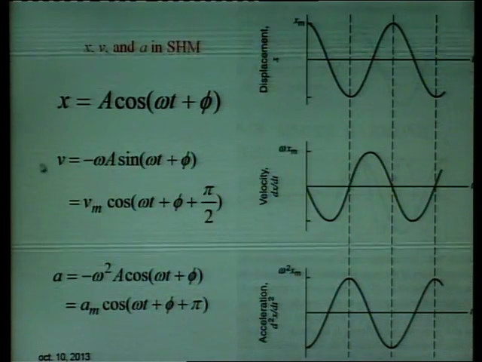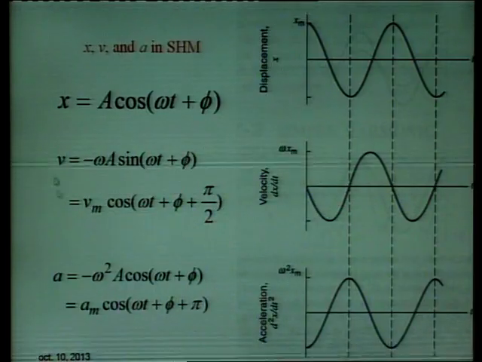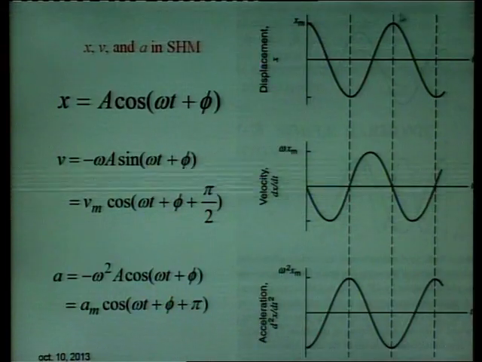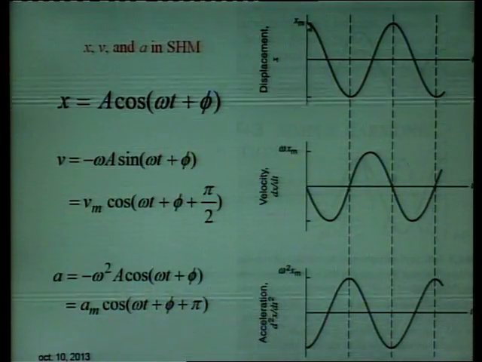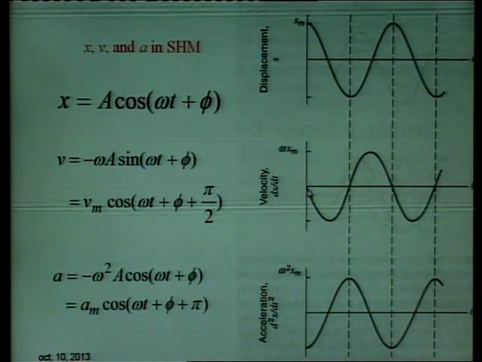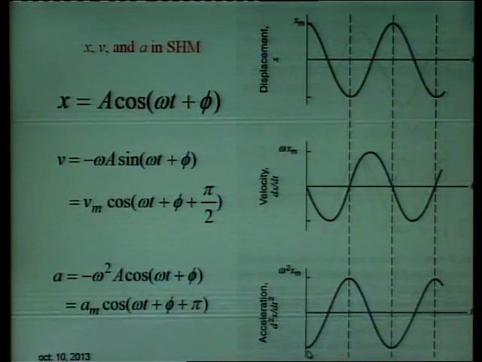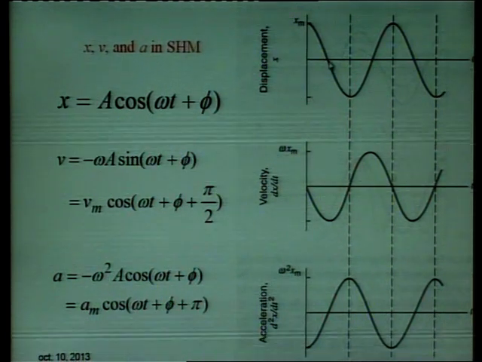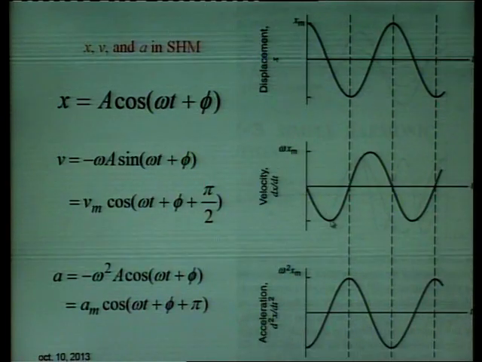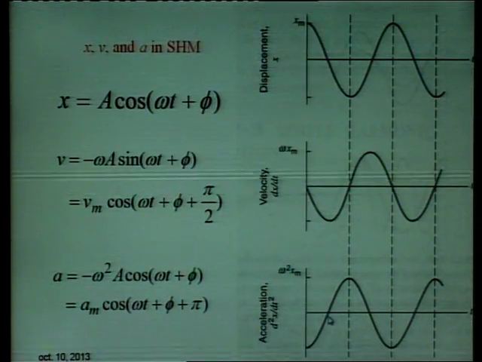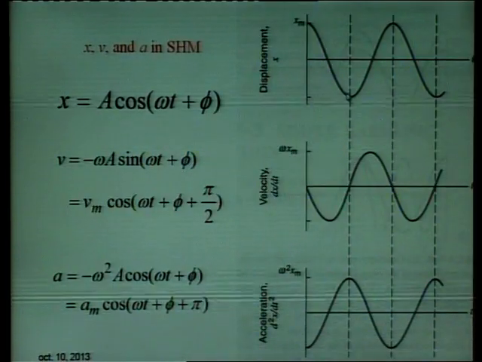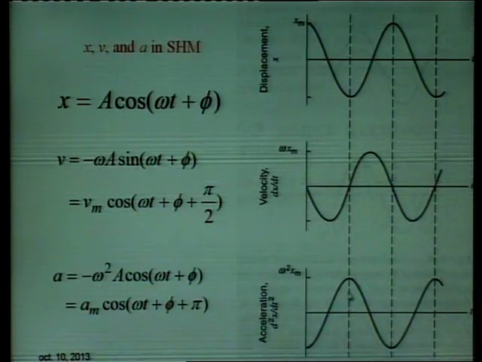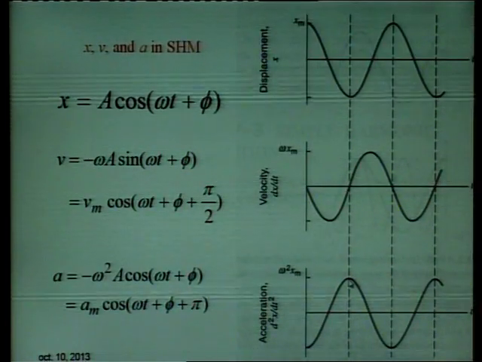There is a phase difference of pi by 2 between velocity and acceleration. There is again a phase difference of pi by 2 between displacement and velocity. So, when displacement is maximum, velocity is 0, acceleration is maximum in the opposite direction. When displacement is 0, velocity is maximum, acceleration is also 0. Again, when displacement is maximum in the negative direction, velocity becomes 0, acceleration is maximum in the positive direction.